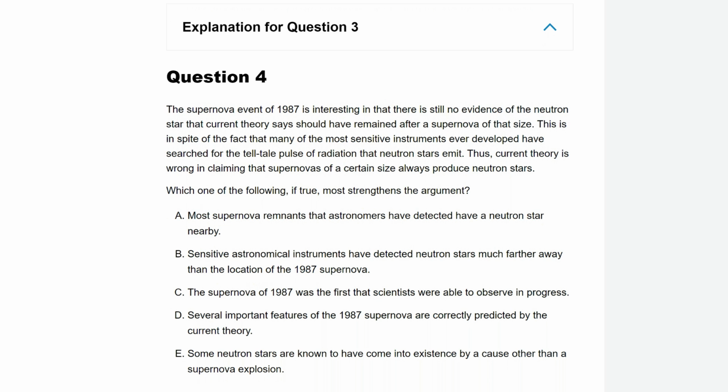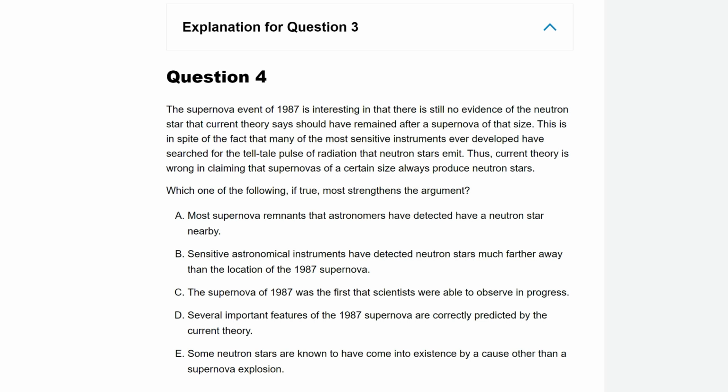Usually to strengthen an argument, you first have to find its weakness. So I'm going to be reading this carefully, just like before. I'm going to find the weakness, and then I'm going to think to myself, how could I remove that weakness? How could I bridge that gap, solve that logical flaw? And that is likely the way to strengthen the argument. Let's see if this works here.